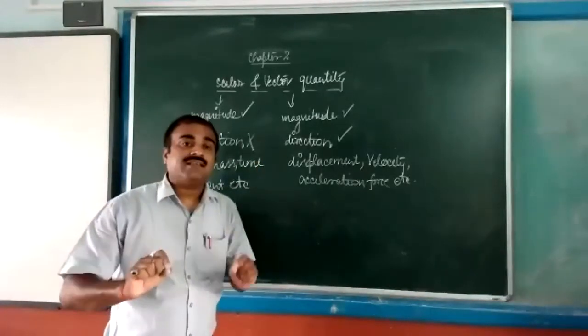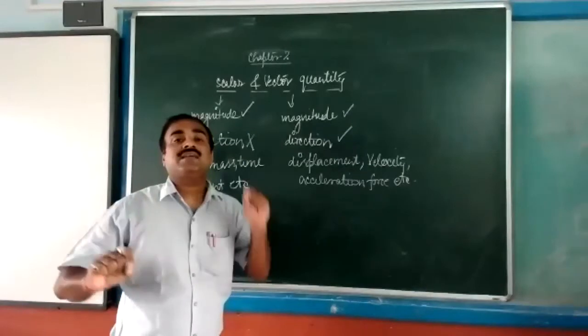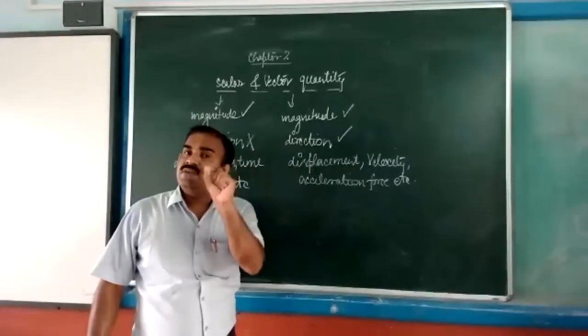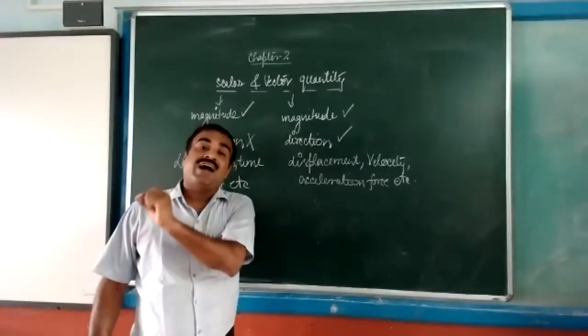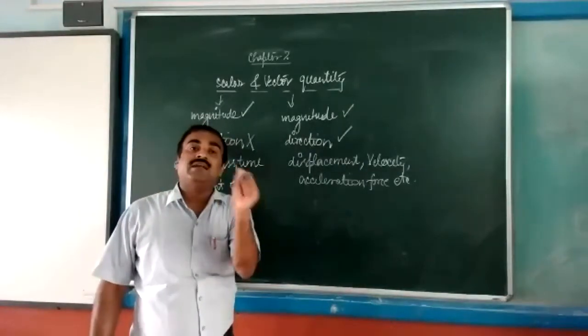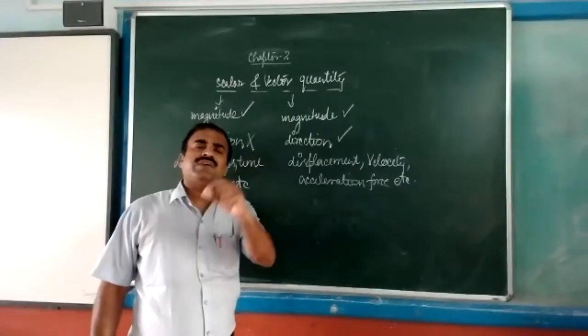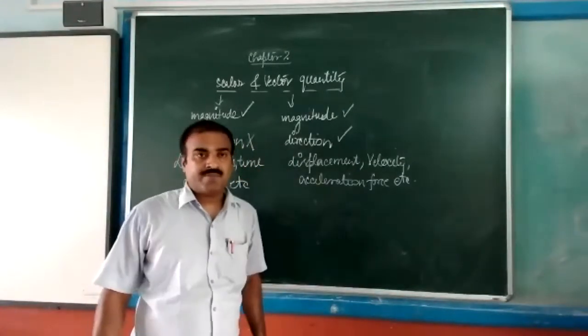If anyone is going to ask, listen, write the definition of 5 meter. Define 5 meters in terms of scalar quantity and vector quantity.